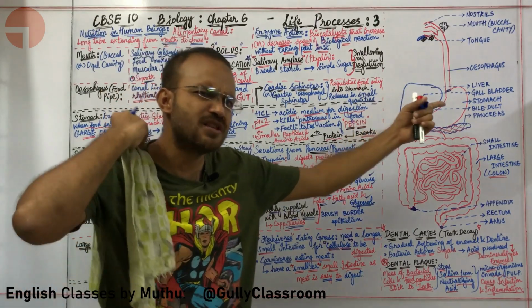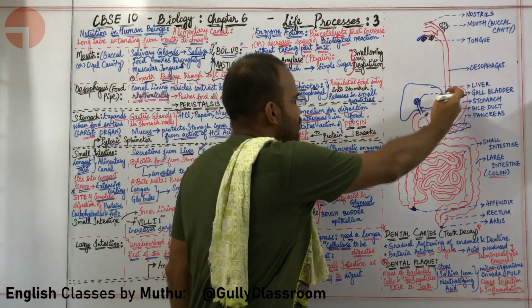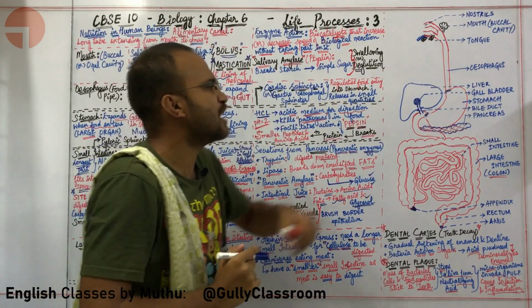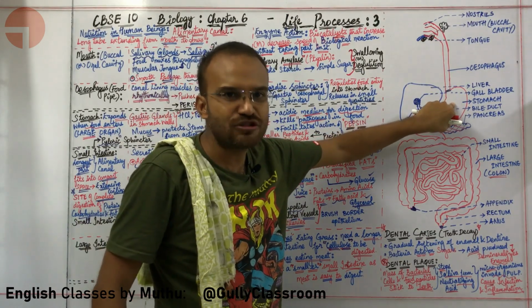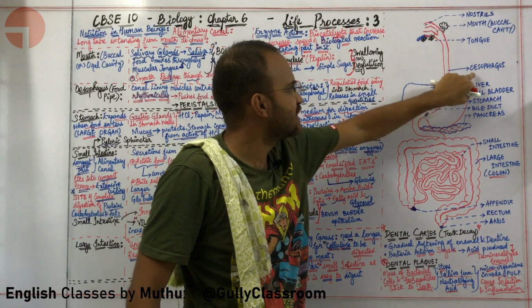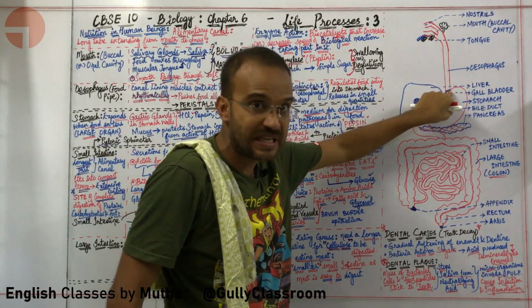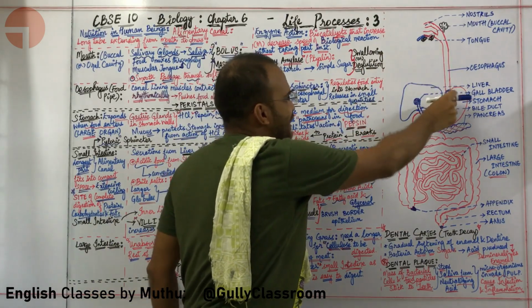Okay, sir. Does this particular sphincter have any other names? Absolutely. This sphincter is also called the gastroesophageal sphincter. Anything associated with the stomach is called gastro. So gastroesophageal, because it is associated with the esophagus. The gastroesophageal sphincter controls and regulates the amount of food that is getting into the stomach.